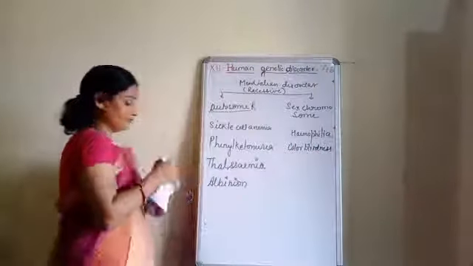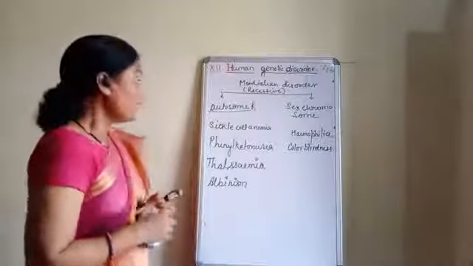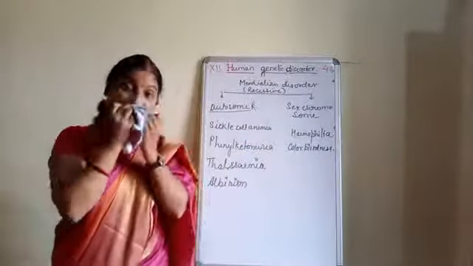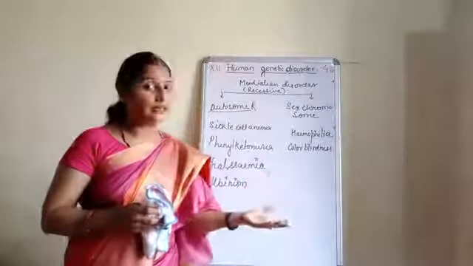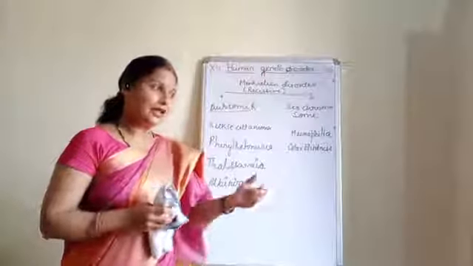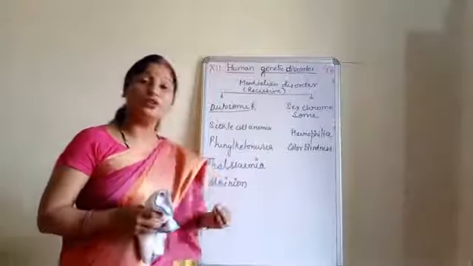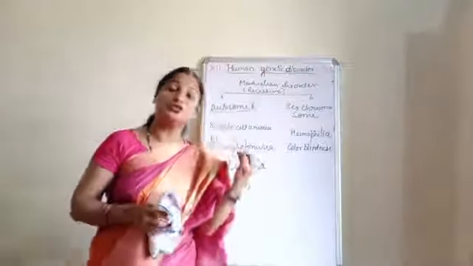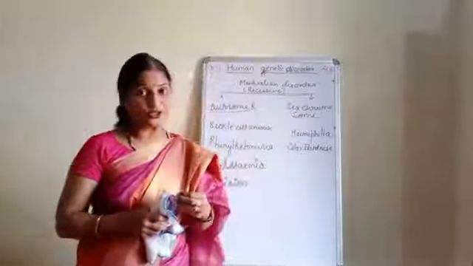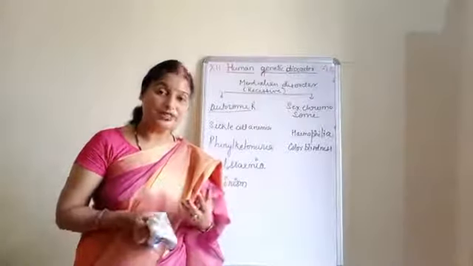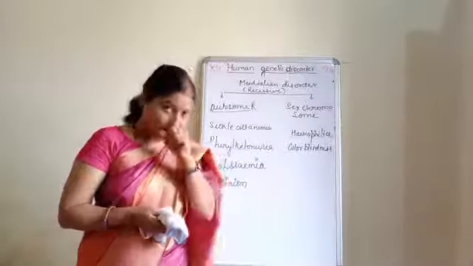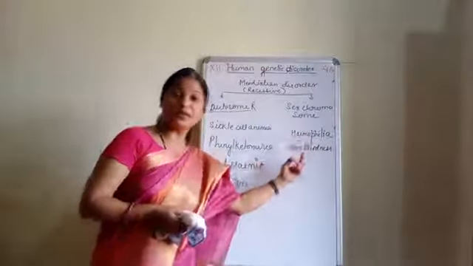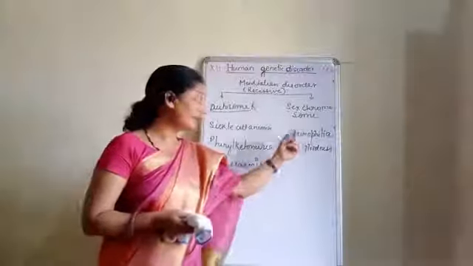Clear? Now see children, about hemophilia and color blindness we have already studied in class 10th. And I think when I was teaching you pedigree analysis, I taught you pleiotropy, I taught you some compatible genes and all. In those lectures I have already taught you about color blindness as well as hemophilia.